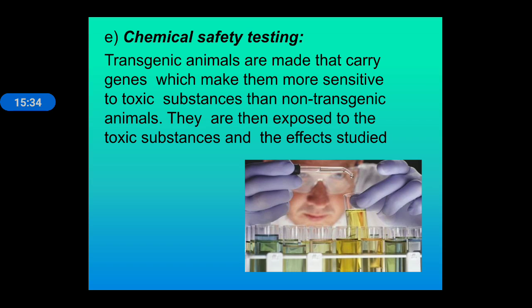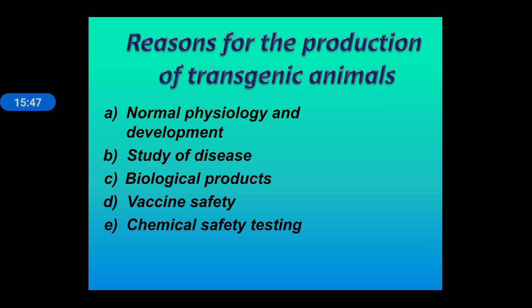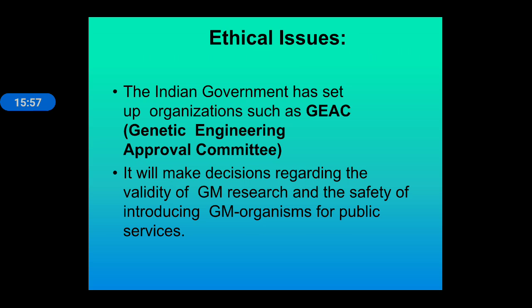Chemical safety testing. Transgenic animals are made to carry genes which make them more sensitive to toxic substances, so they are then exposed to the toxic substance and the effect of that particular chemical on the body of the animal is studied. So the reasons for the production of transgenic animals are normal physiology and development, study of disease, biological product, vaccine safety testing, and chemical safety testing.